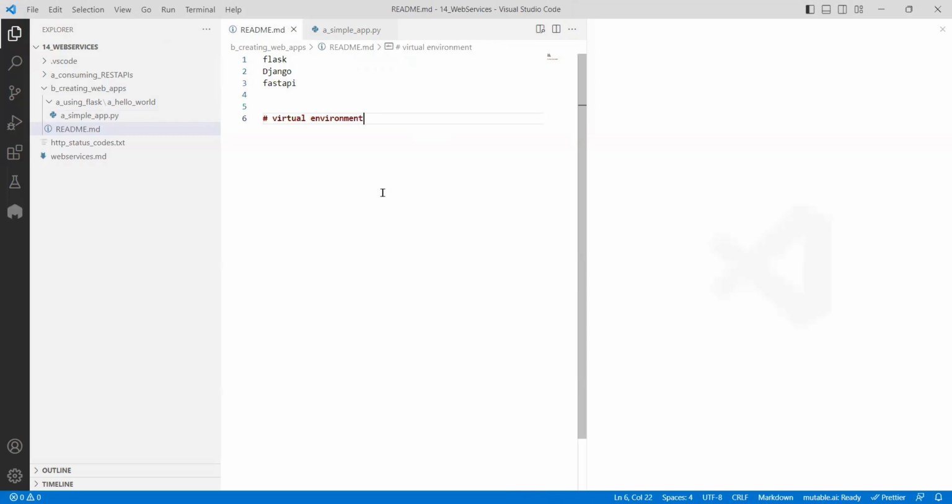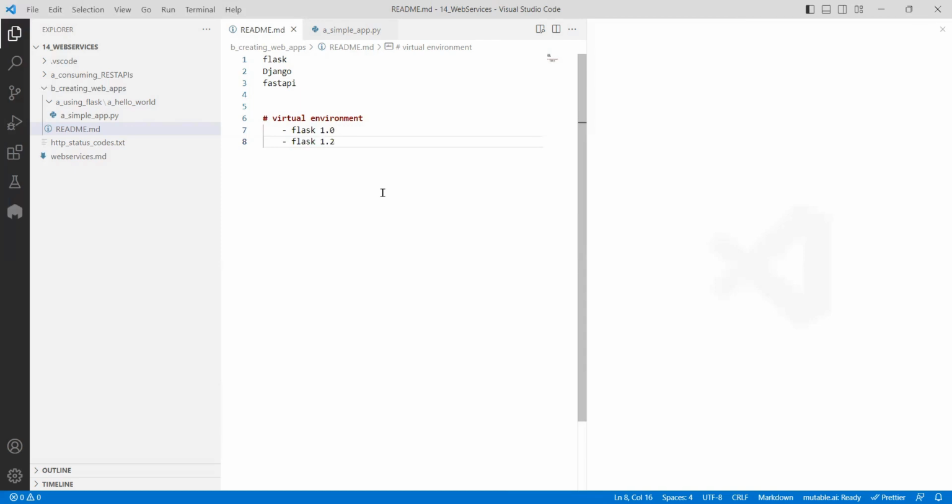Way before all these things came, the virtual environment came. The point is very simple. If you are working on a project, say one application, I want to work with Flask version 1.0. In another application, I want to work with Flask 1.2.